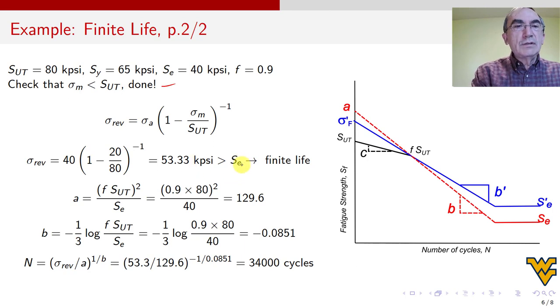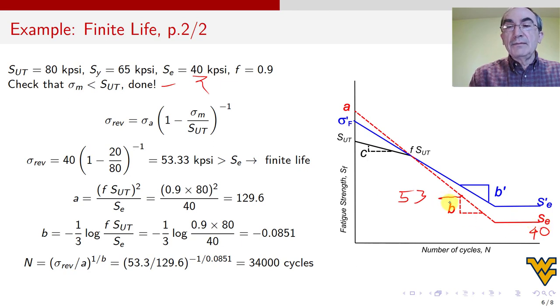SE is 40, and the sigma REV that I calculate is 53. So the stress that I'm putting there with sigma REV is 53, but SE is only 40. If my stress is 53 and SE is 40, I cannot expect infinite life. Yes, we know that. Safety factor 0.8, I cannot get infinite life, because 53 is too much stress.